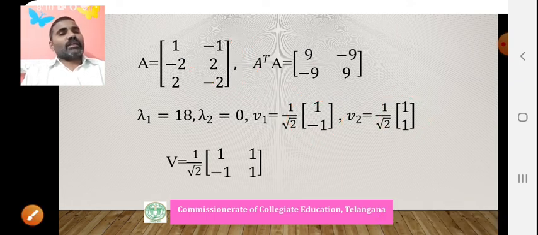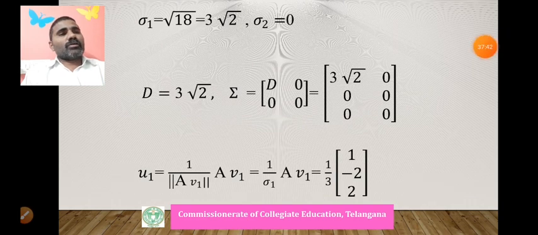Like that, whenever the singular value decomposition is given, we can find the column space, row space, null space of A, and null space of A transpose. So this is about the singular value decomposition of a matrix.